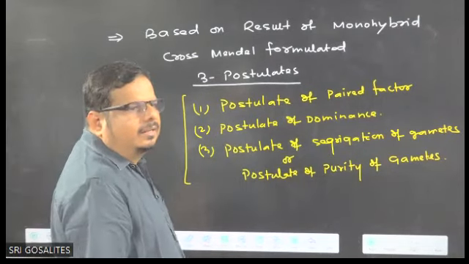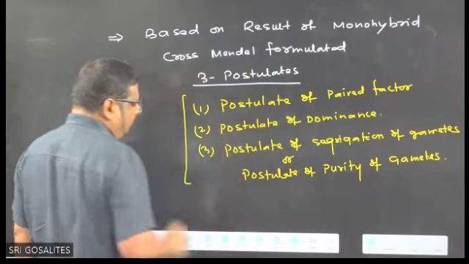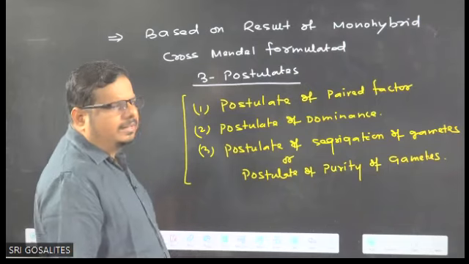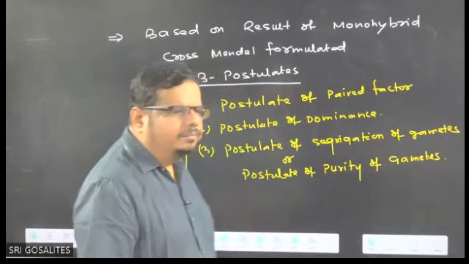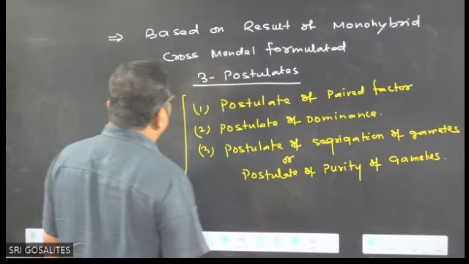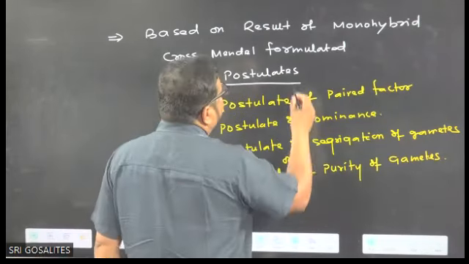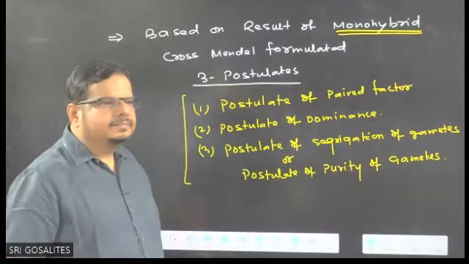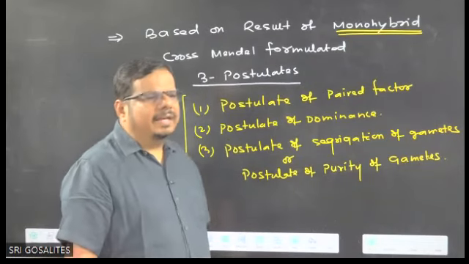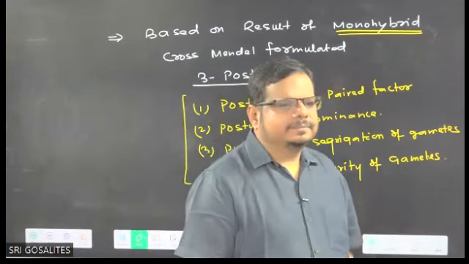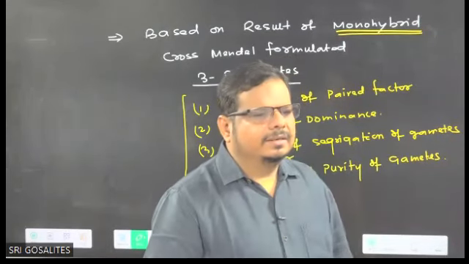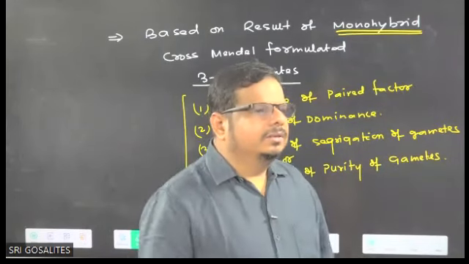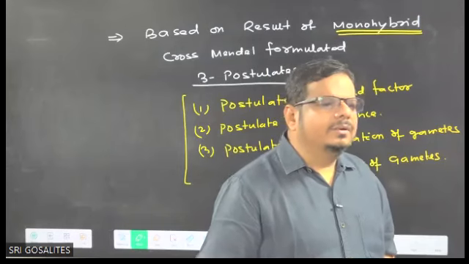Okay. So these are the three postulates formulated by Mendel. Postulate of paired factor, postulate of dominance, and postulate of segregation of gametes, or postulate of purity of gametes. And these all postulates are based on the result of which cross? Monohybrid cross. Is it clear? Mendel himself has not given any law. Getting the things or not? So now you can ask a question, then who has given the law, sir?